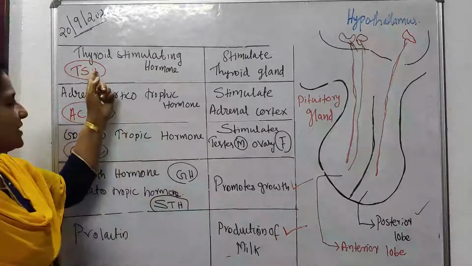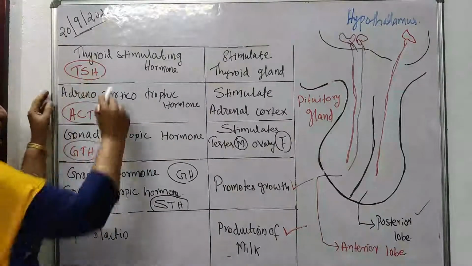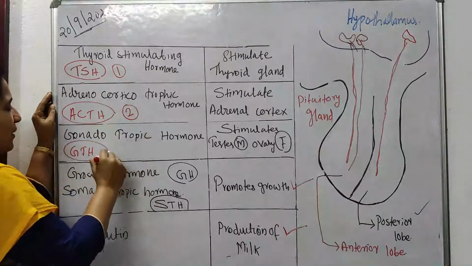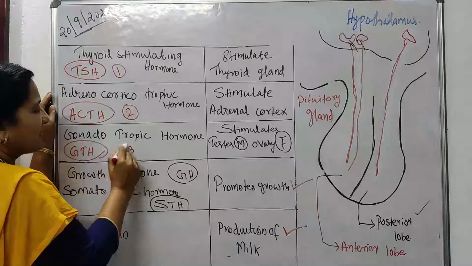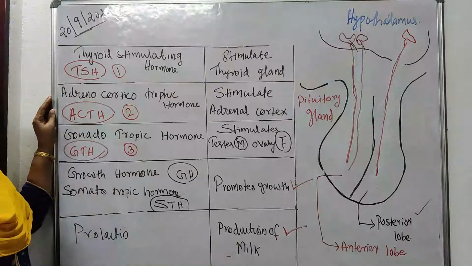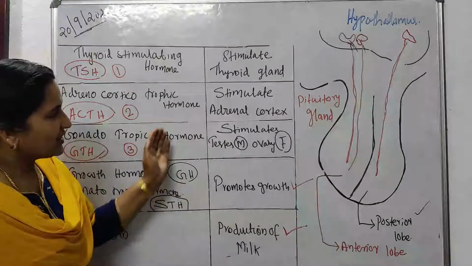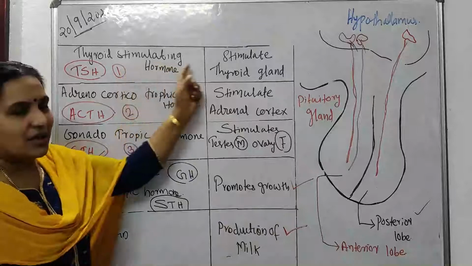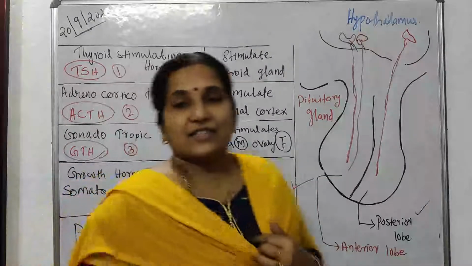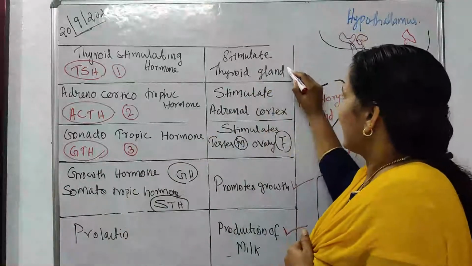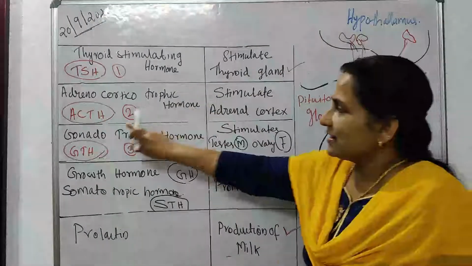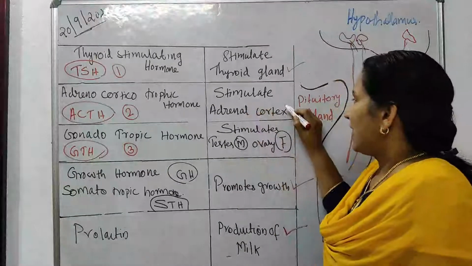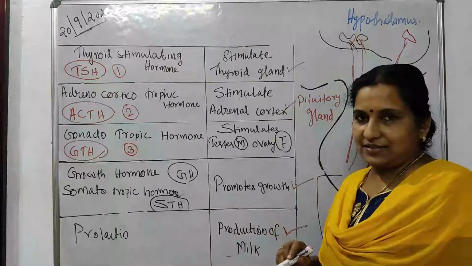Then what about these hormones? Number one, thyroid stimulating hormone, number two, adrenocorticotropic hormone, and the third one is gonadotropic hormones. You can see the function of these hormones. Thyroid stimulating hormone stimulates the thyroid gland. Adrenocorticotropic hormone stimulates the adrenal cortex.